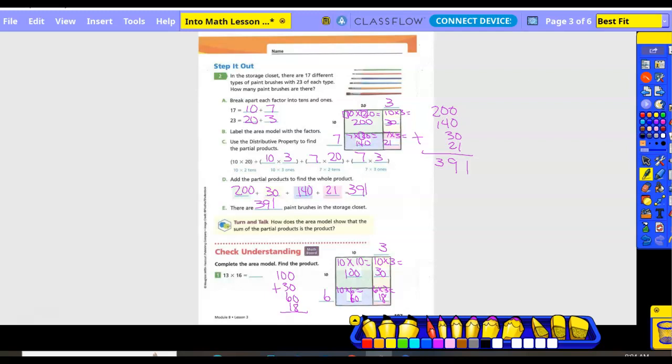So 0 plus 0 plus 0 plus 8. 6 plus 3 plus 1 is 10. Put the 0, carry the 1. 1 plus 1 is 2. So 208. So I got partial products in my boxes. Then I used those partial products and kept them in line and added them together.